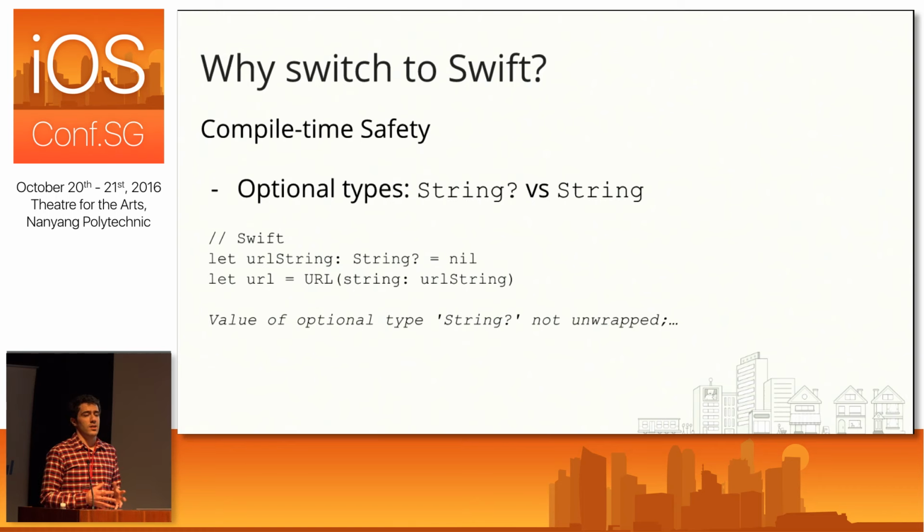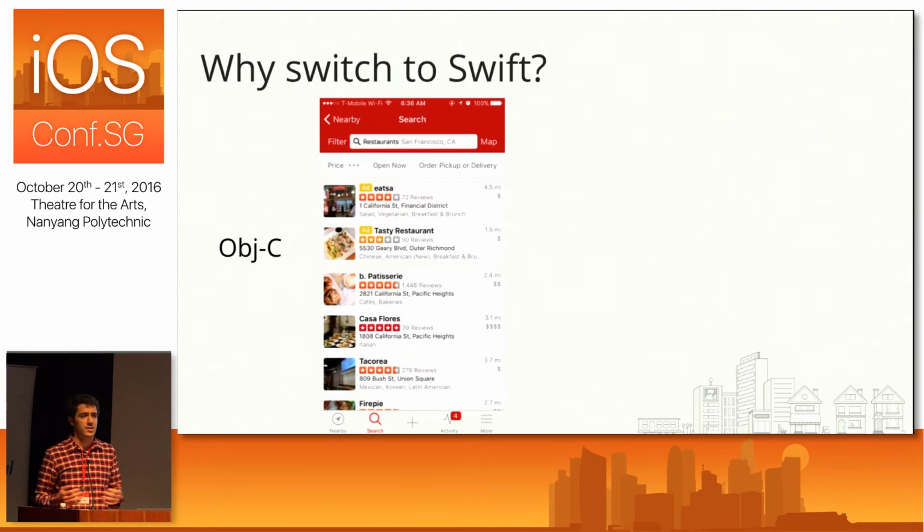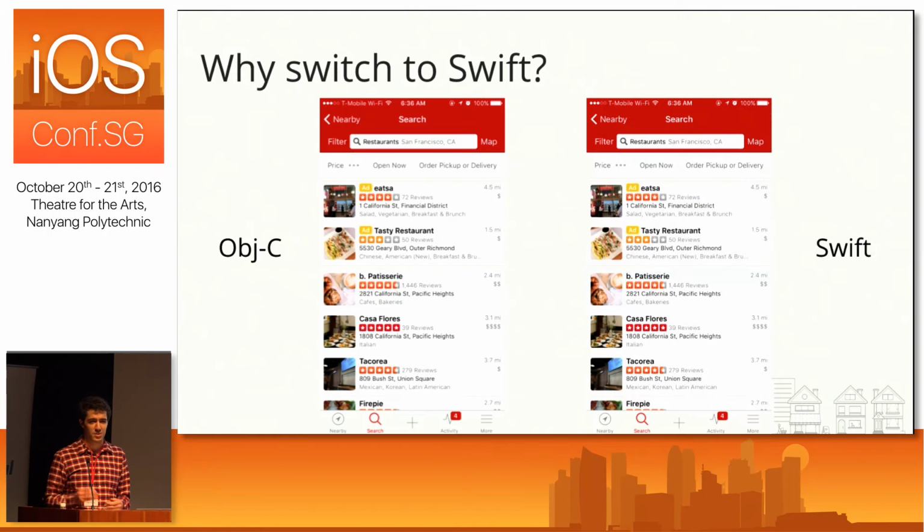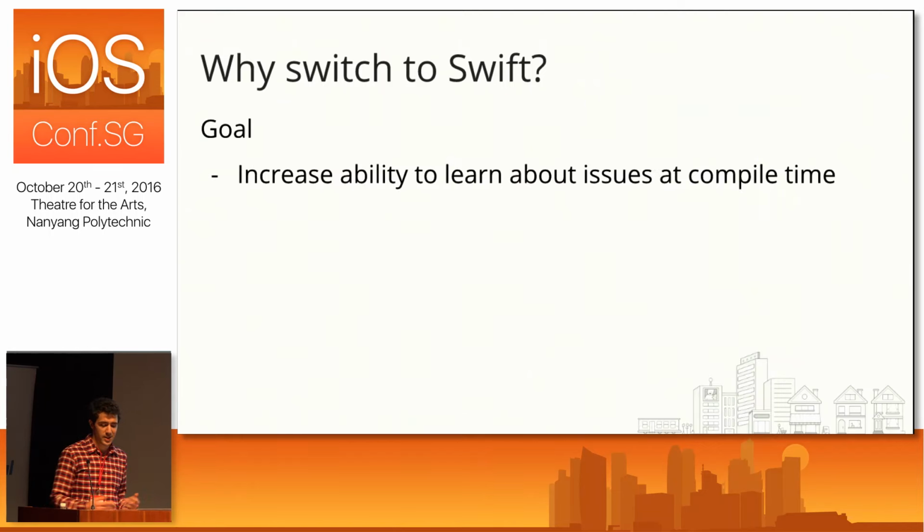Now, it may not be immediately clear why this is so important in terms of transitioning to Swift and how that's going to affect your app and your end users. Because, at least for us, the app in Swift looks and behaves pretty much exactly the same as the app in Objective-C with a little bit of Swift mixed in. But what we hope to get out of this transition is the ability to learn a lot more about our app at compile time. And so that's going to be our goal, is we want to increase our ability to learn about new issues about the app at compile time.